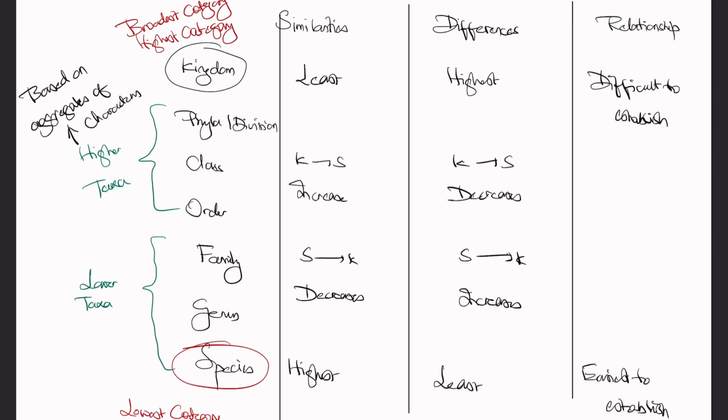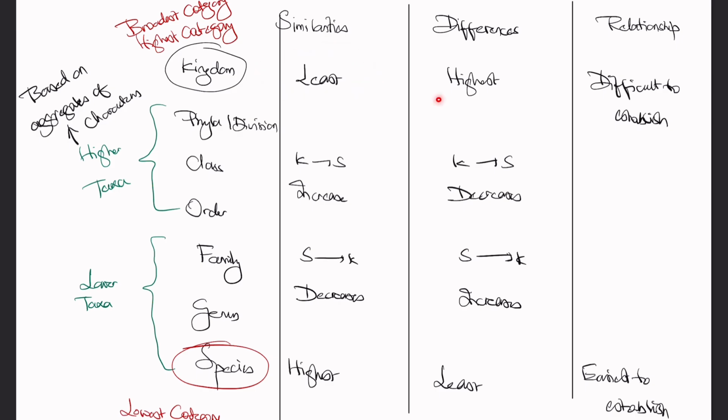If we see this table, going from kingdom to species, similarities increase. That means there will be more similarities among organisms in case of species. It will be least when it comes to kingdom.